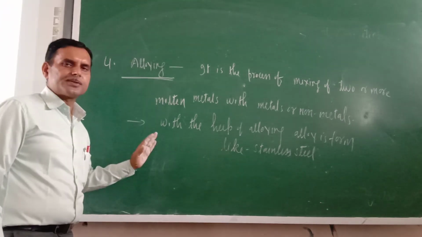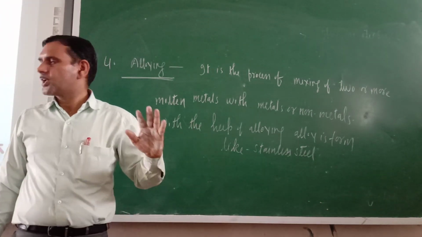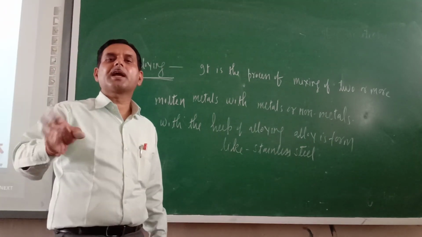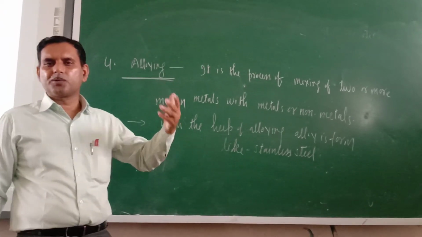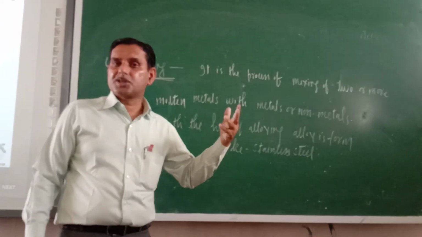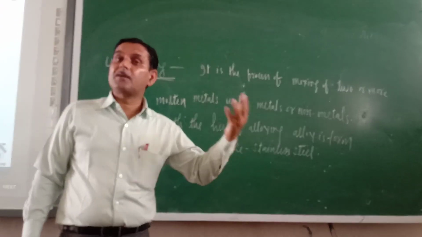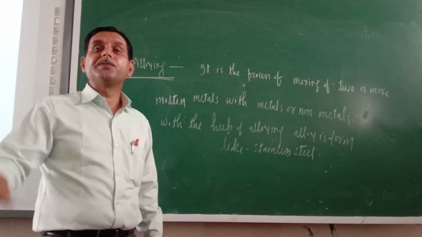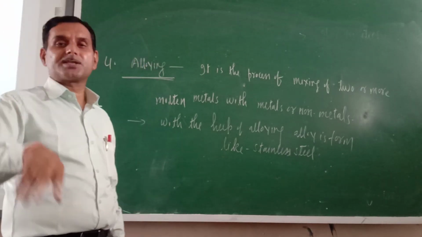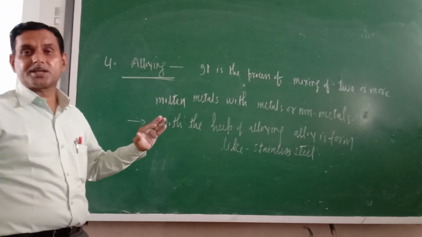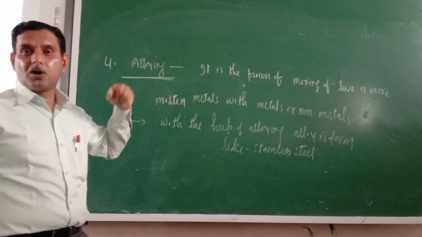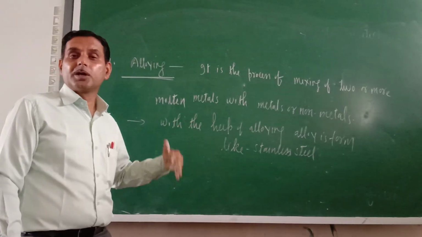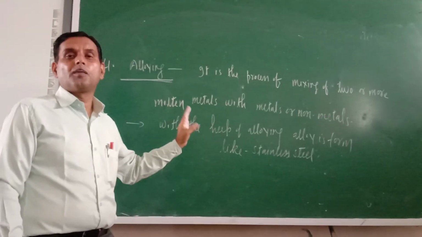So dear cadets, in this way I have completely completed the rusting process. Tomorrow I will tell you about crystallization. So let us recap the things. How many things have I completed today? I started with rusting, the definition of rust, the essential conditions of rusting, and one activity, then the methods of prevention of rusting. In the methods of prevention of rusting, we have discussed galvanization, alloying, oiling, greasing, and painting. So in this way, this particular portion is over.